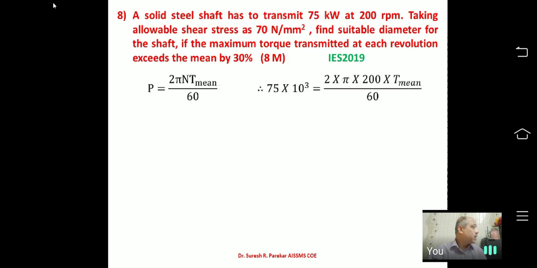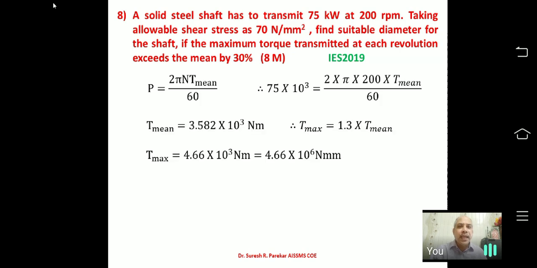Again we have one problem from 2019, which is for 8 marks. Now in this you can see the maximum torque transmitted at each revolution exceeds the mean by 30%. So we are interested in finding a suitable diameter. P is given as 75 kilowatt, and from this I will get the value of T max. First we have the formula P equal to 2 pi N T upon 60, where T is mean or T average. Now we have to substitute the values which we know, and that will give me the value of T max.